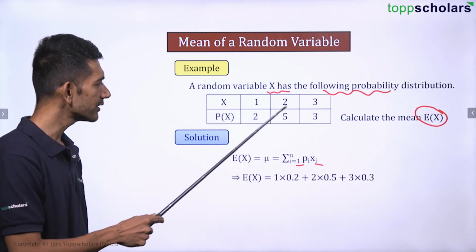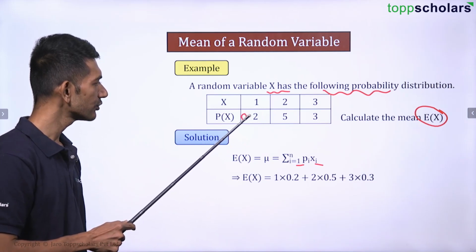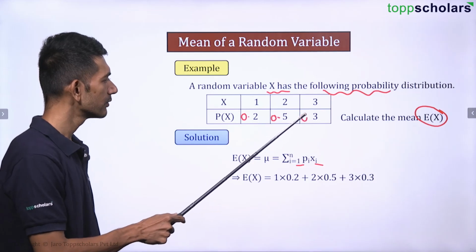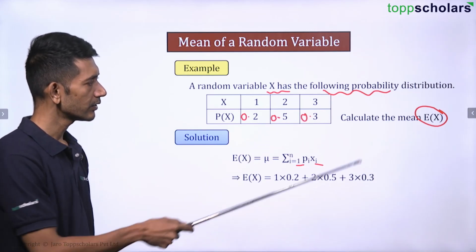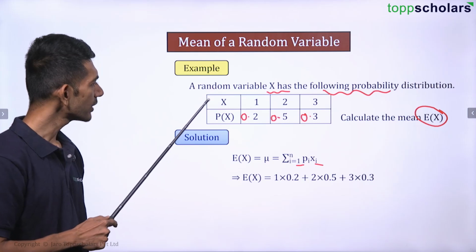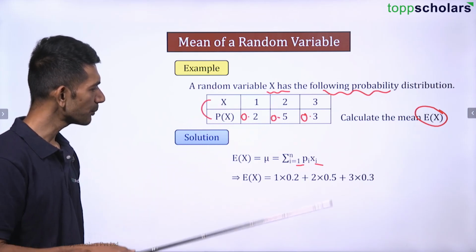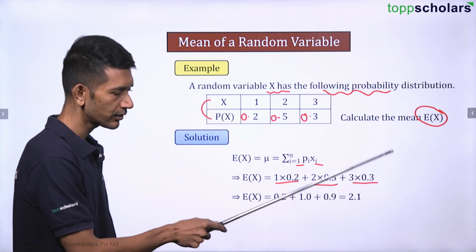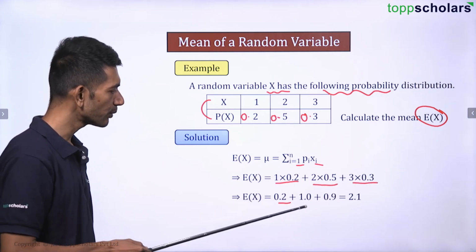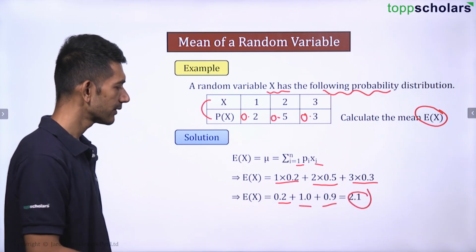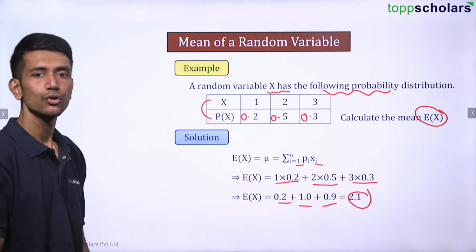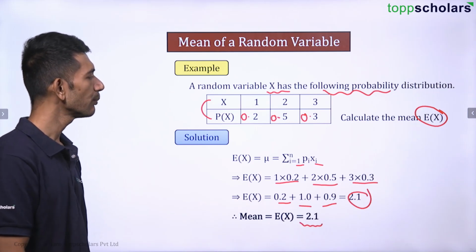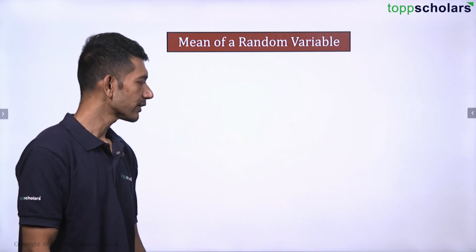This is probability, so it cannot be greater than 1. So this is 0.2, this is 0.5, this is 0.3. We are supposed to calculate the mean. So take the products p1 x1, p2 x2, p3 x3. So 1 into 0.2 plus 2 into 0.5 plus 3 into 0.3, that is 0.2 plus 1.0 plus 0.9, that is 2.1. So the mean is 2.1. Okay, let's continue further.